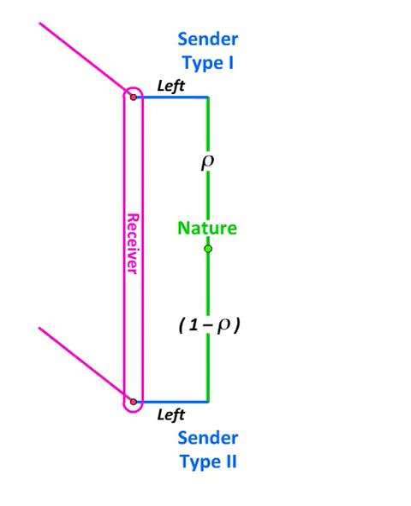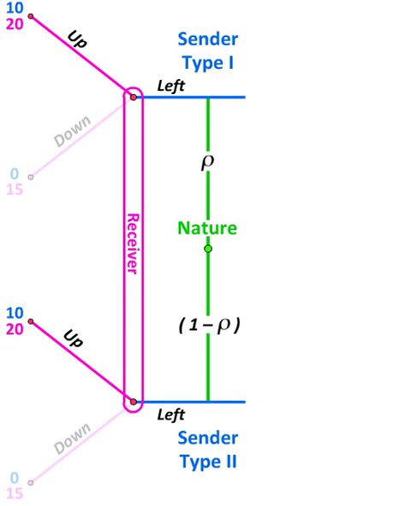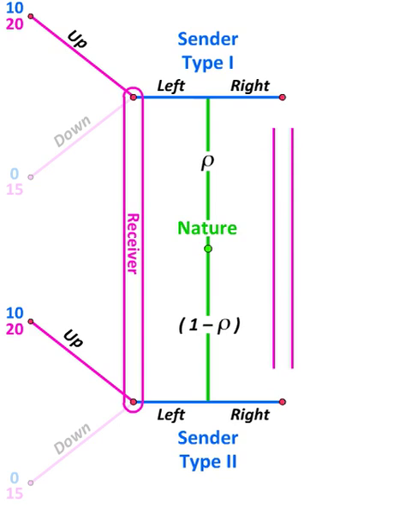The receiver does, however, know his own payoffs from playing up and from playing down after left has been played by the sender, and since the receiver gets a higher payoff playing up when the sender has played left, he will end up playing up. If the receiver instead observes the sender playing the action right, he ends up in a different information set on the right side of the game tree.